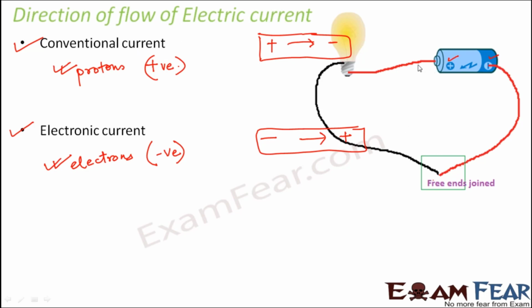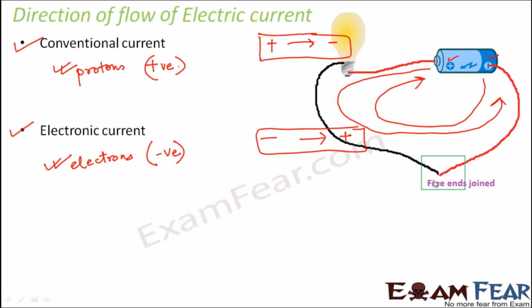As per conventional current, the current would flow from the positive terminal of the battery towards the negative terminal, that is, in this direction. Whereas as per electronic current, the current should flow from the negative terminal to the positive terminal of the battery. So basically the directions of conventional current and electronic current are just opposite.